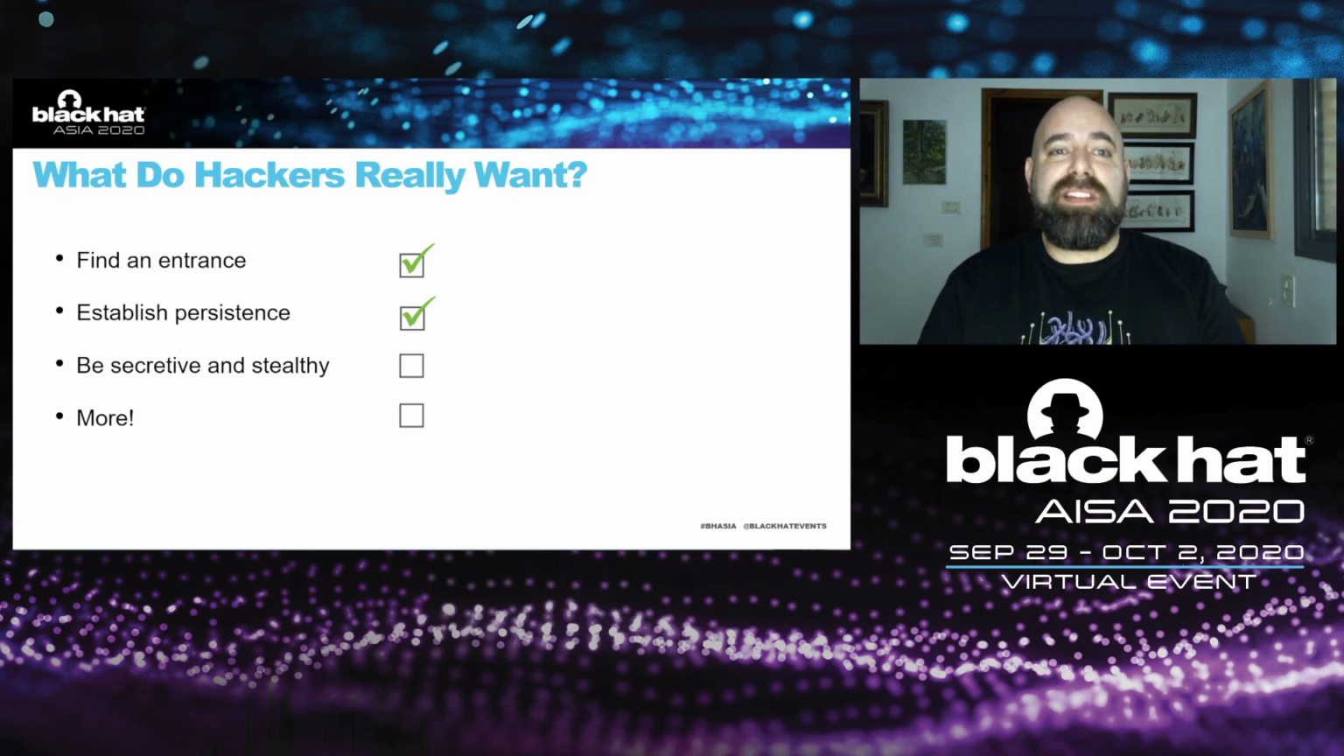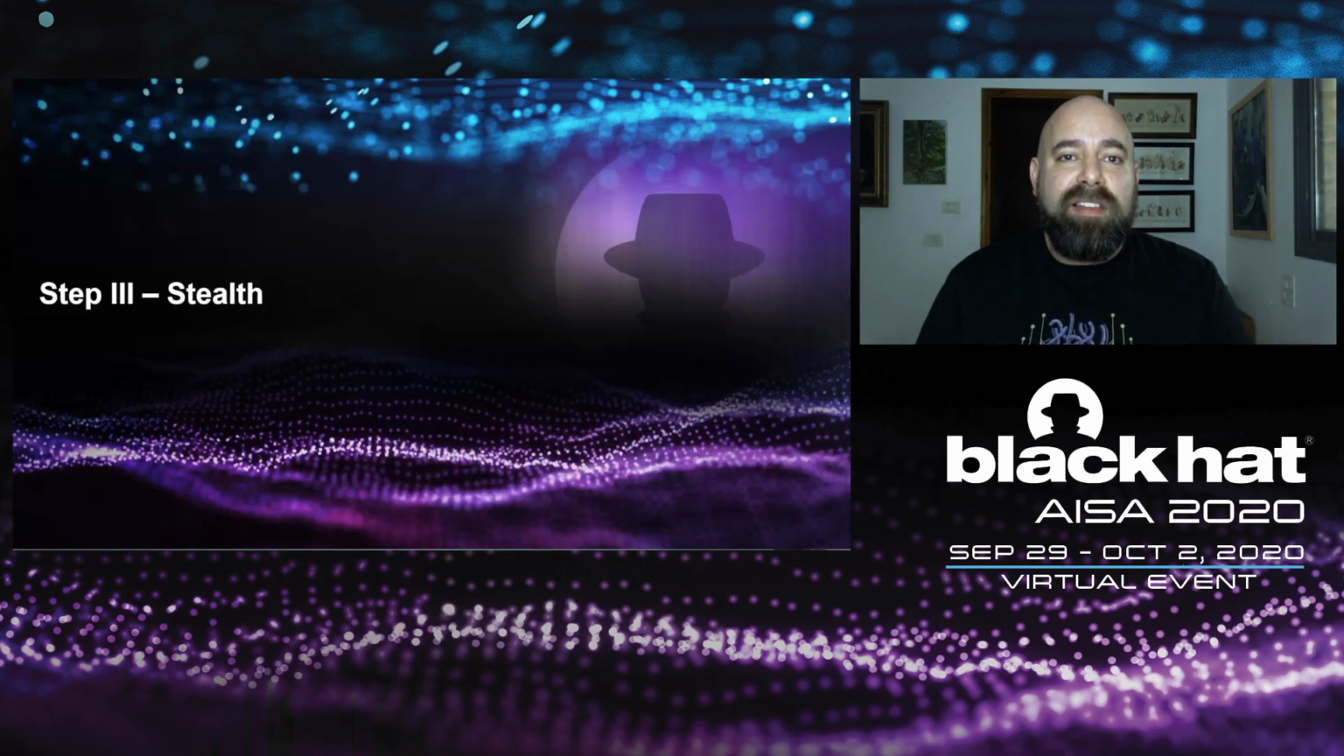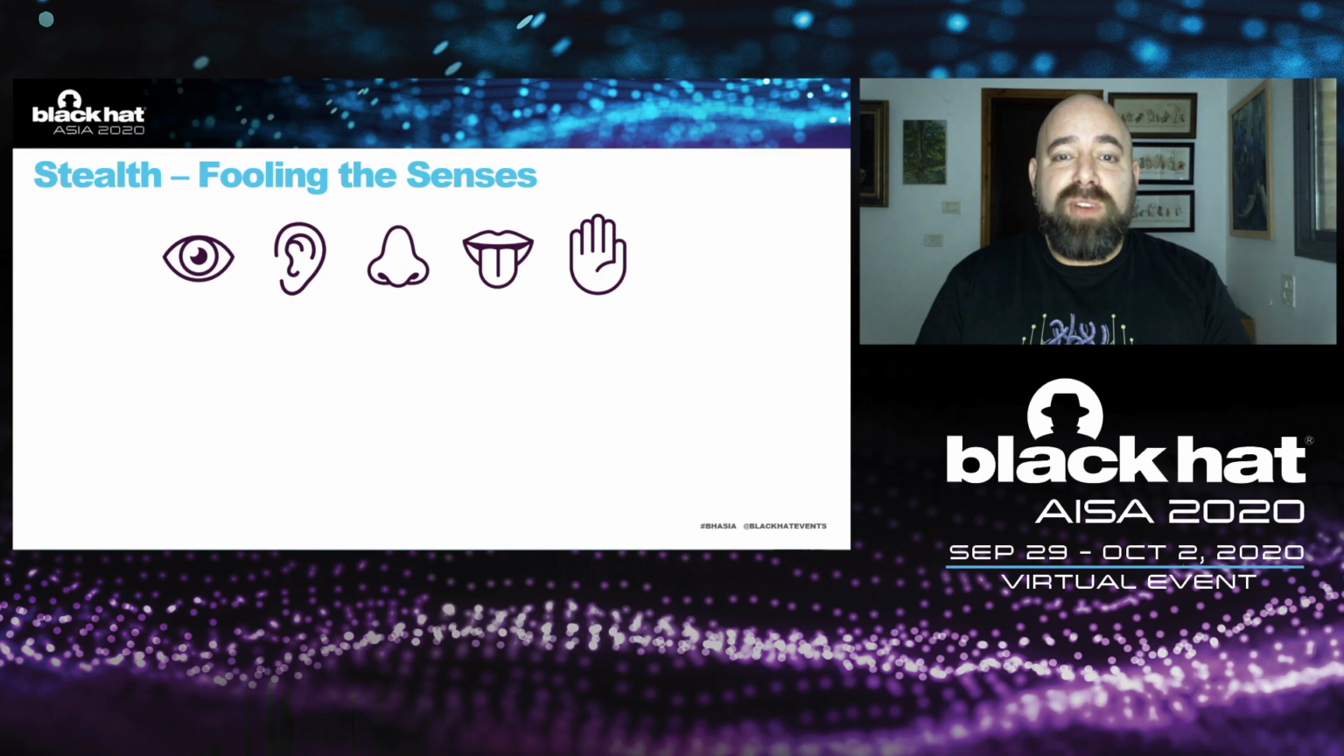Now let's go to the fun part of being stealthy. Stealth is, in other words, fooling the senses. So we have 5 senses. Luckily, usually when we're hacking, we're not using our sense of smell and sense of taste. In this specific instance, there were no vibrations or moving parts, so we can scratch that off as well. But we still have eyesight and hearing.